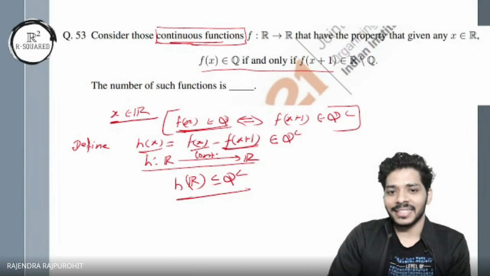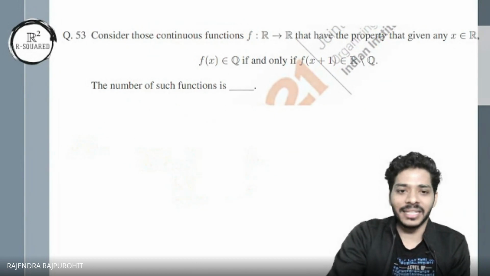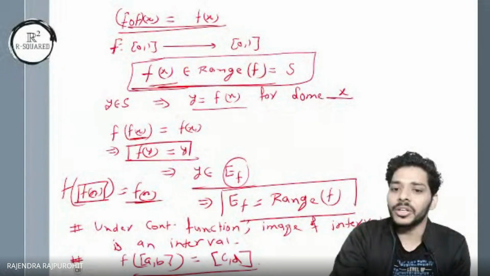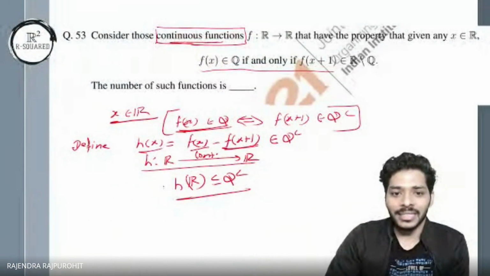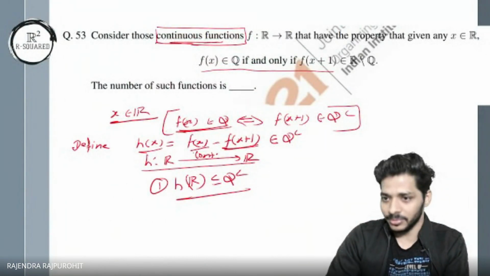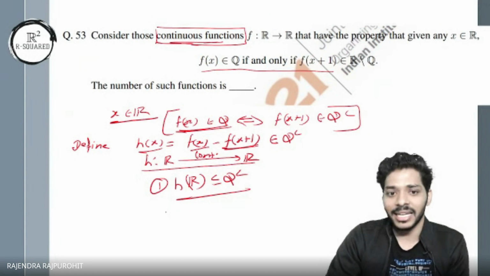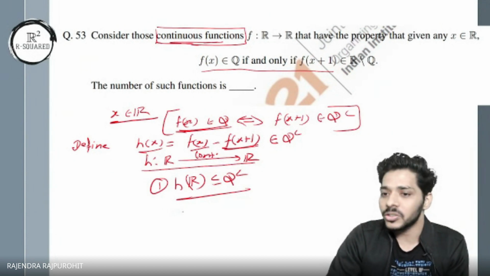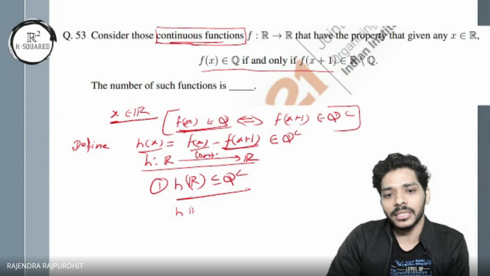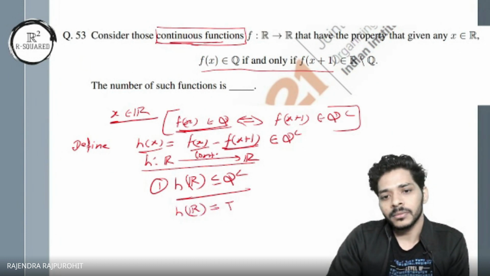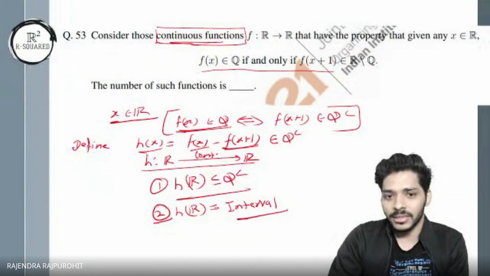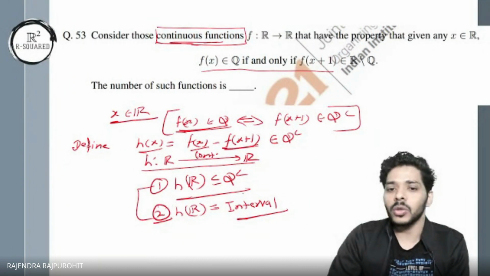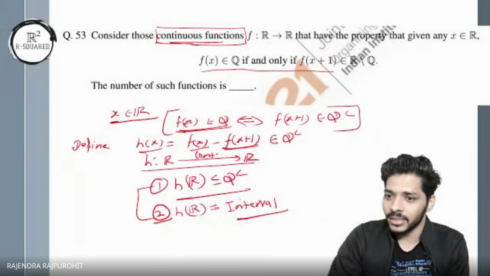Now we use this property again, which I wrote here, that under a continuous function, the image of an interval is an interval. The first condition we are getting from the given condition on the function, and the other property that h, as a continuous function, should follow is that h of R should be an interval. So it should be a subset of the irrational numbers, and it should be an interval.